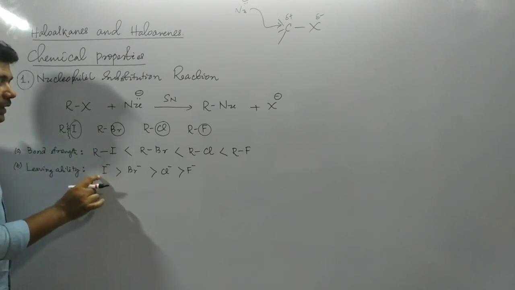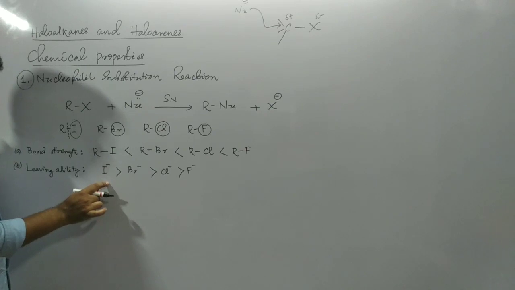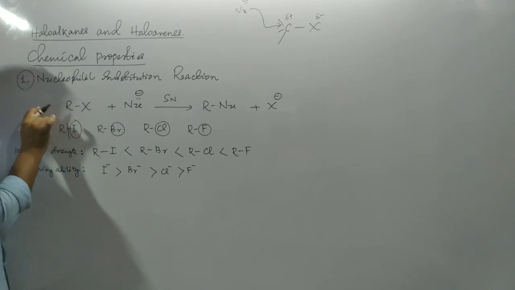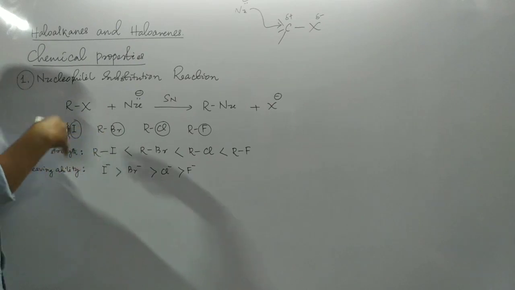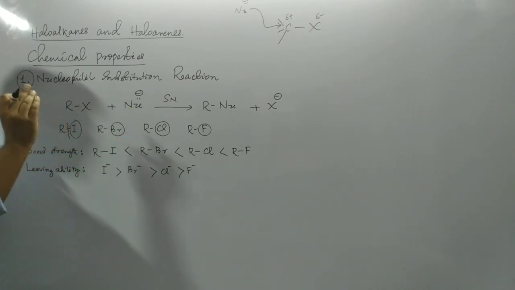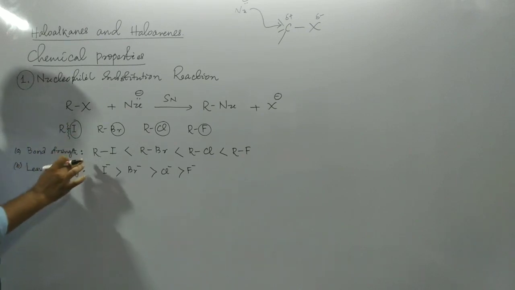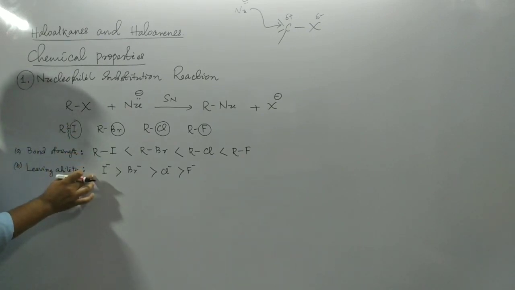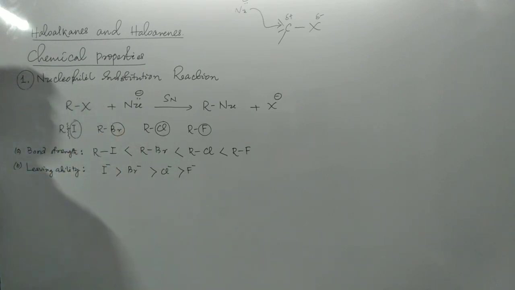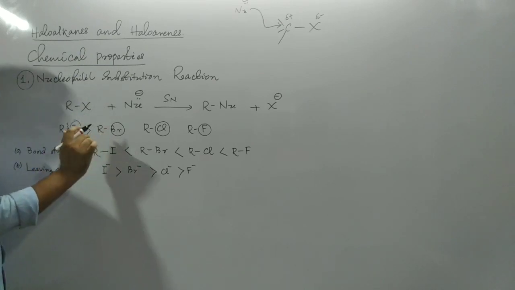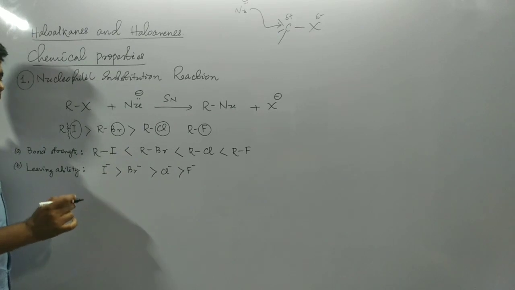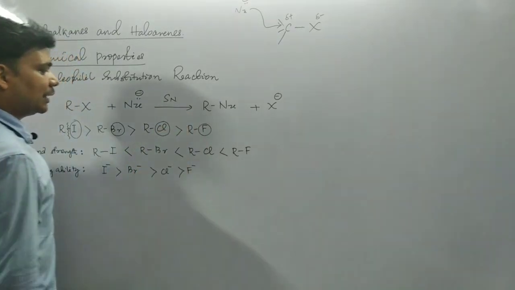And the second one is that the leaving ability of iodide is highest. When the nucleophile approaches this center, this bond will be broken, and this group, this iodide ion, will leave. Its leaving ability is quite high. So when these two factors are taken combinedly, the alkyl iodide molecule is most reactive, next RBr, next RCl, then RF.